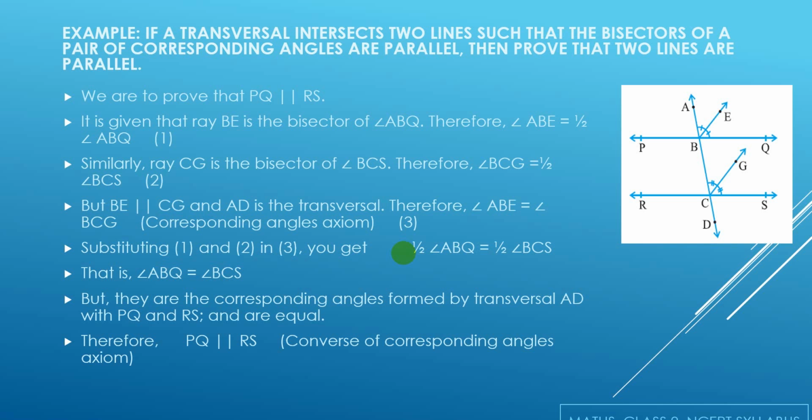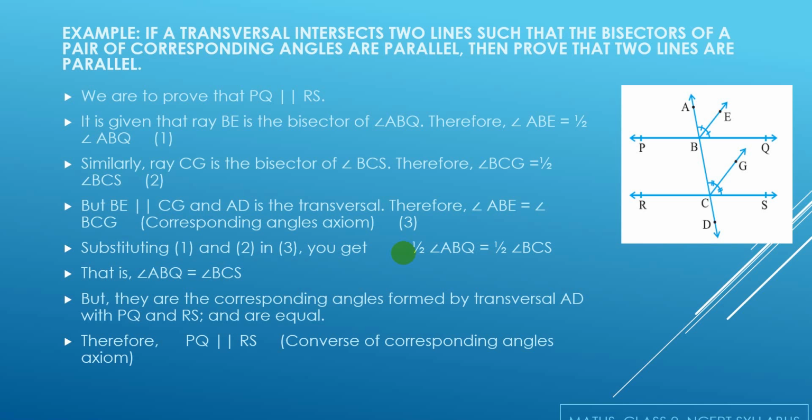In the same way, if I see the line RS, CG is bisecting angle BCS. Therefore, angle BCG is equal to half of angle BCS. But it is already given to me that BE is parallel to CG and AD is the transversal to them. Therefore, angle ABE is equal to angle BCG according to the corresponding angles. These are the corresponding angles. So according to the corresponding angle axiom, these two angles are equal to each other.